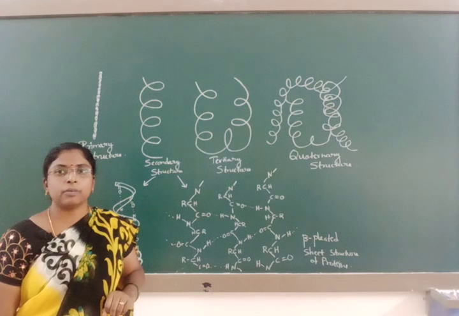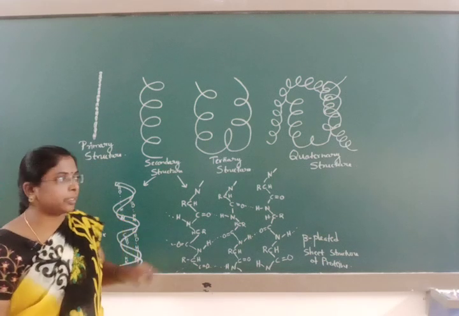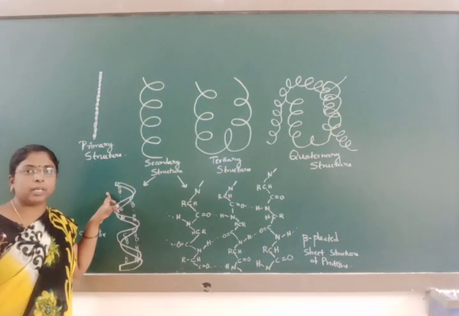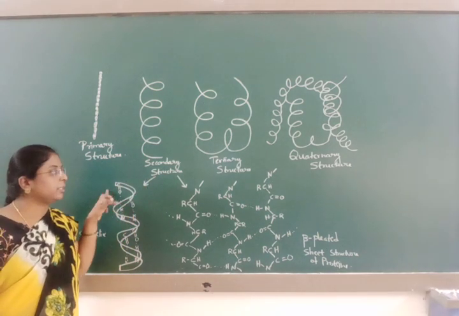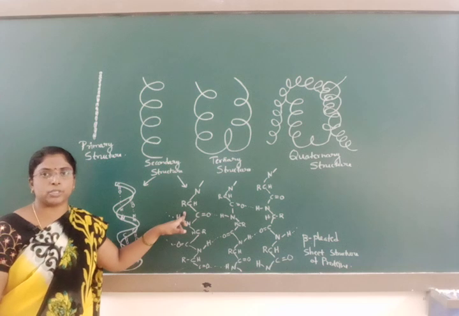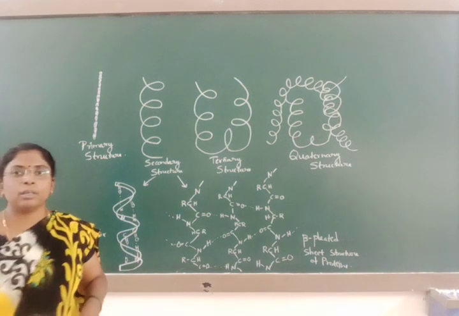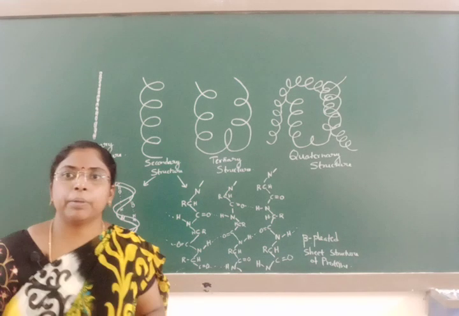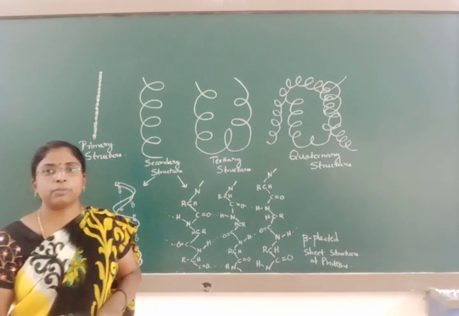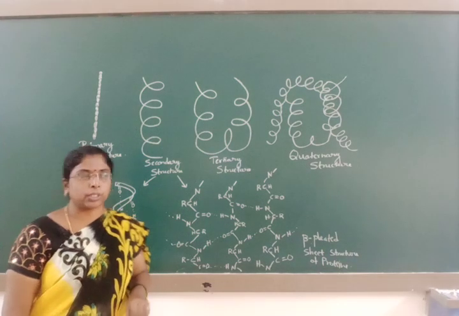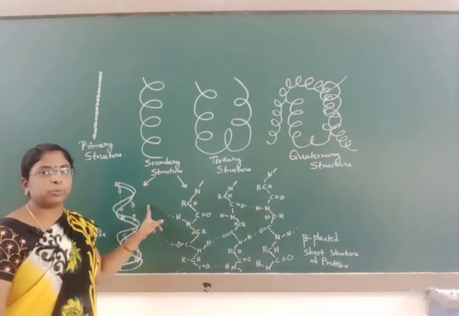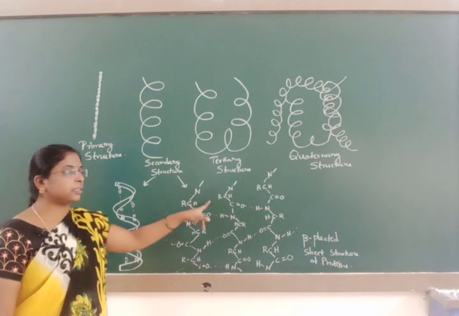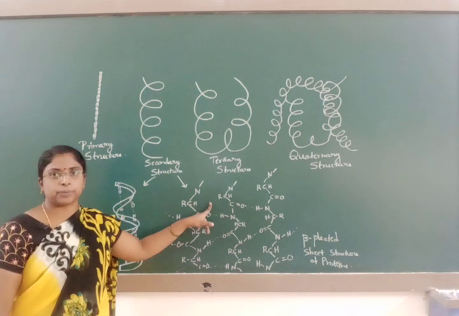Here a regular folding of the polypeptide chain takes place in two different types. One is the alpha helix structure and another is the beta pleated structure. The regular folding of the amino acids in a polypeptide chain leads to the formation of a secondary structure. In secondary structure, two types of folding are possible: the alpha helix structure and the beta pleated structure.